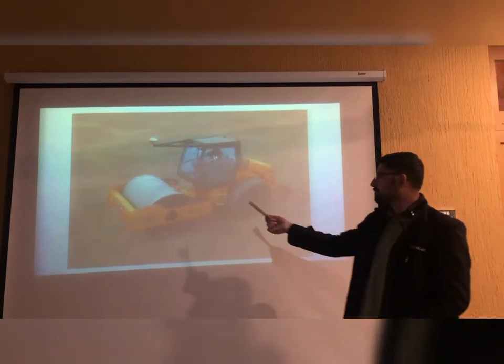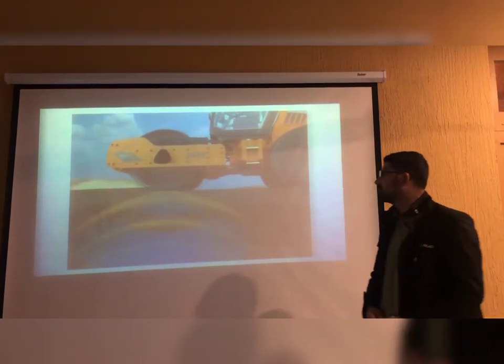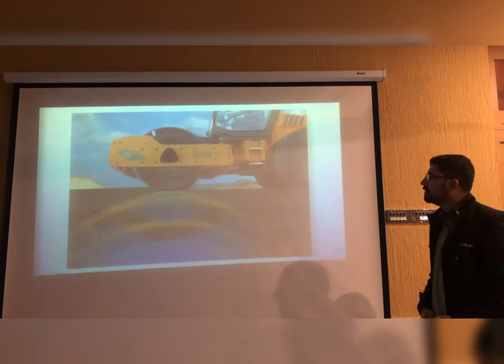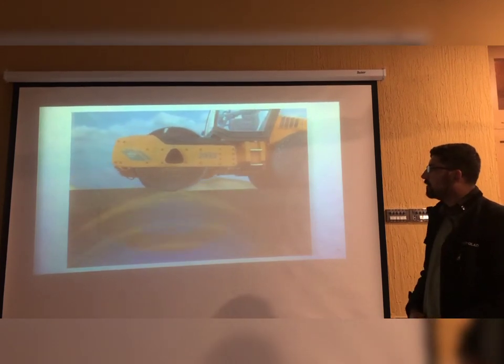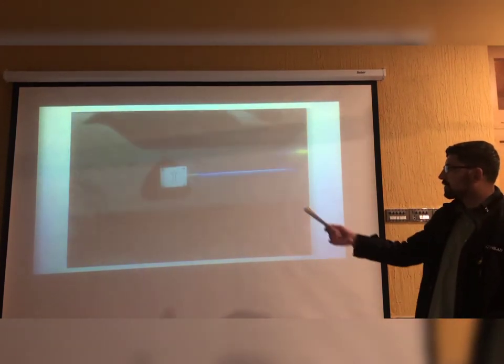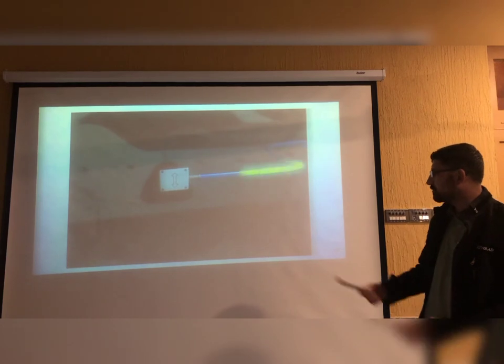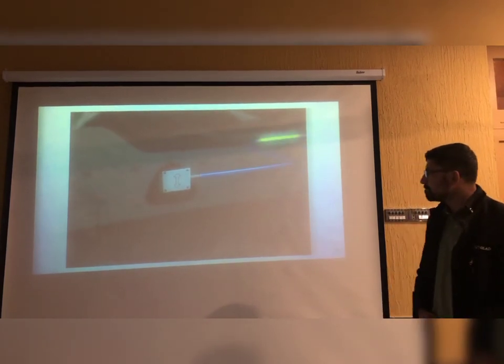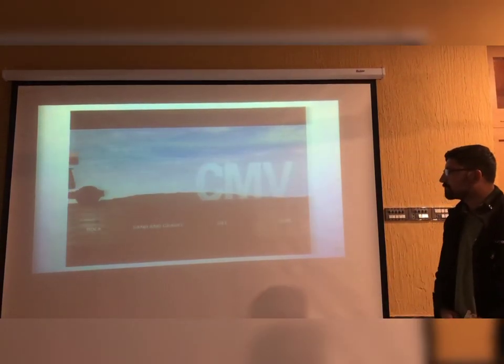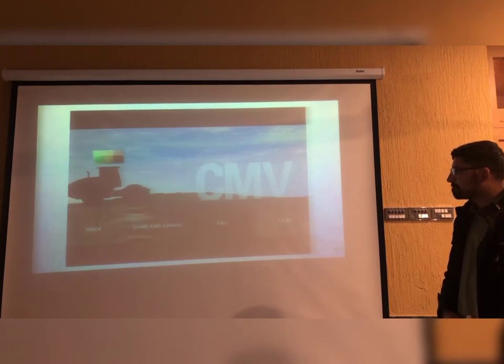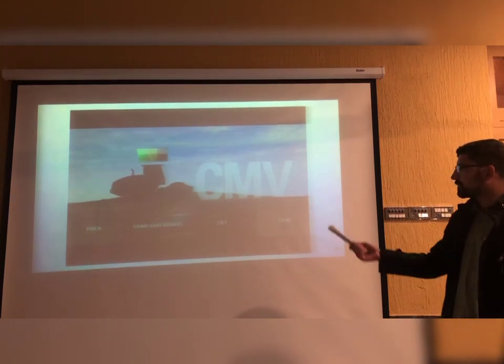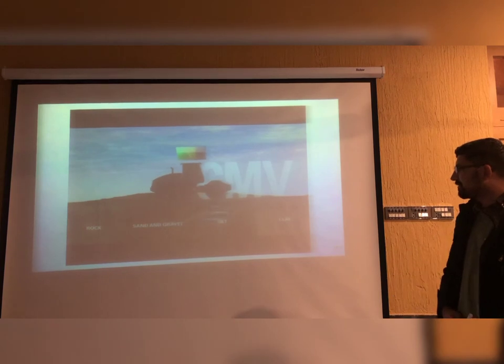You can see the drum is vibrating. That is why it's known as a vibrating roller. You can see it compacts the surface level very easily. The type of patterns can be seen.